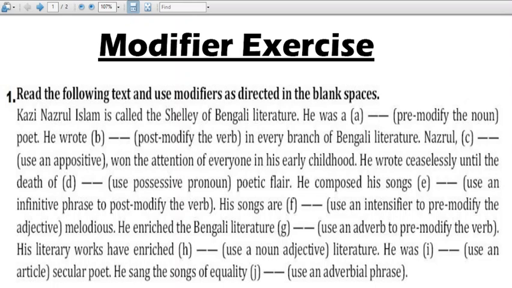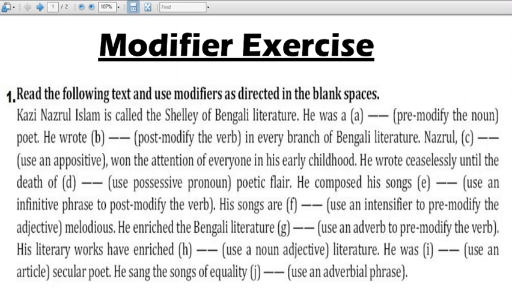So first one, it says Kazi Nazrul Islam is called the Shelley of Bengali literature. So here no blanks there. Then it says he was a poet, and pre-modify the noun. In the bracket it says pre-modify the noun. What is the noun? Poet, the word is the noun.